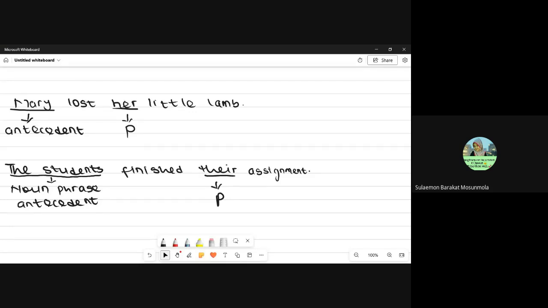It should also be the same with gender. When your antecedent is masculine, then the pronoun used should be masculine too. Mary lost her little lamb, not Mary lost his little lamb, because I have never seen a male that answers Mary. Brother Mary? No, it is not possible. So when your antecedent is masculine, that is, if it is a male, you should use a pronoun that is also masculine. If it is a female, you should also use a pronoun that is talking about what?